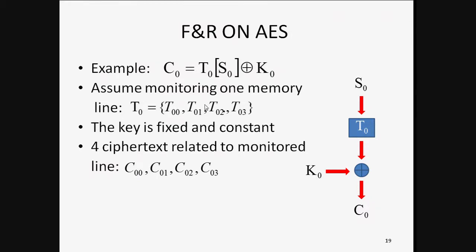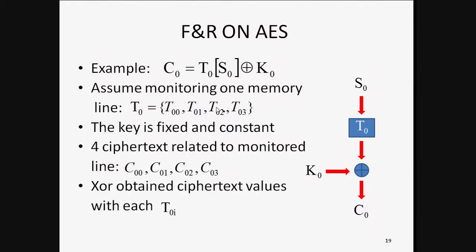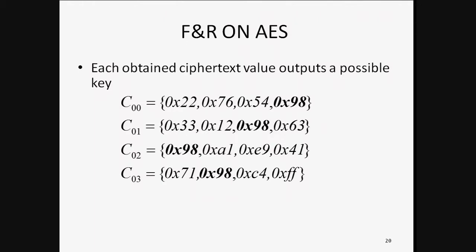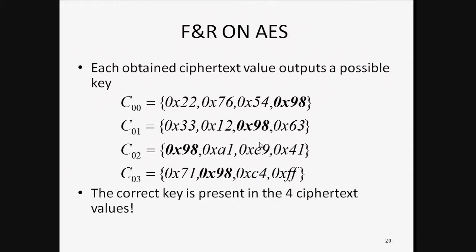So what we do, we're close to getting the key now. But the only thing left is to try all possible keys that each ciphertext could have gotten. For example, let's say that we take the ciphertext, we XOR it with T0, T1, T2, and T3. We do the same with C1, XOR it with all the table values, and so on. So we're going to have an output like this, in which we're going to have 4 different sets of 4 values, and we're going to see random values all around, but one value that's going to be present in the 4 sets. So that's going to be the correct one for us.